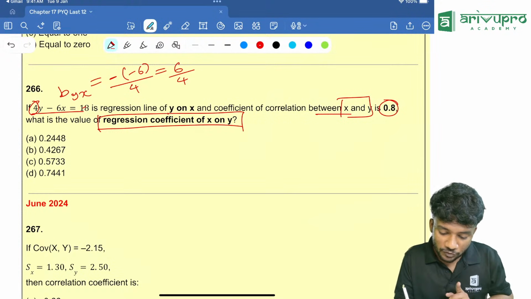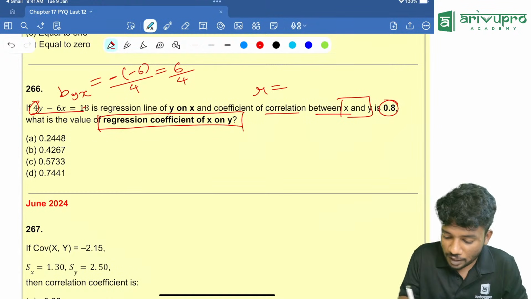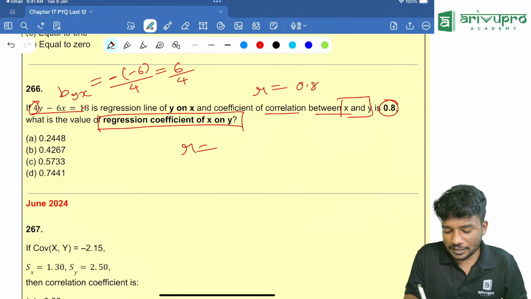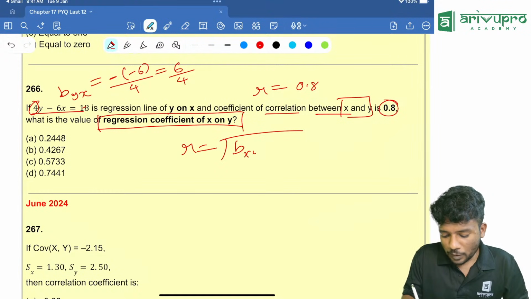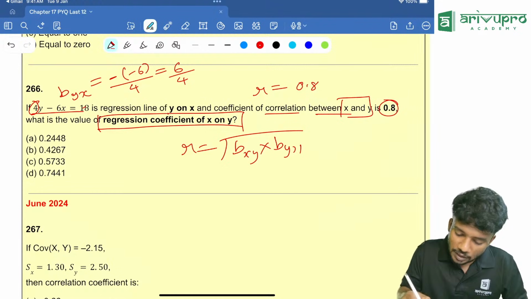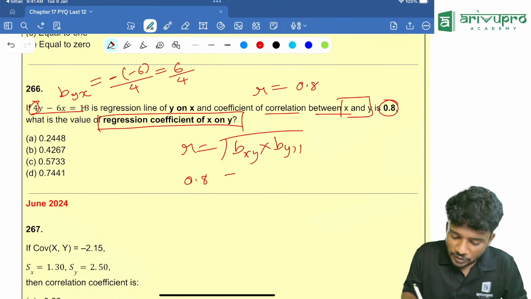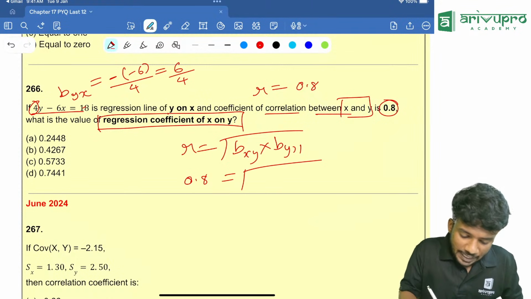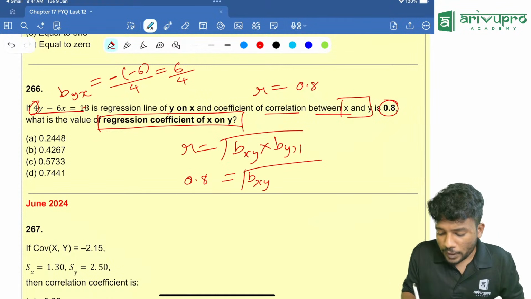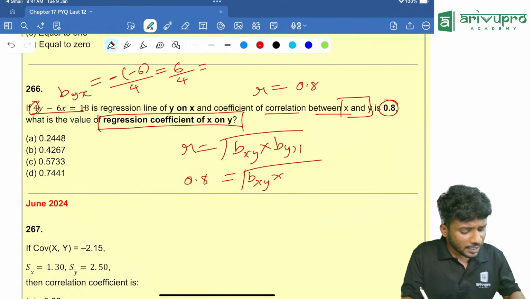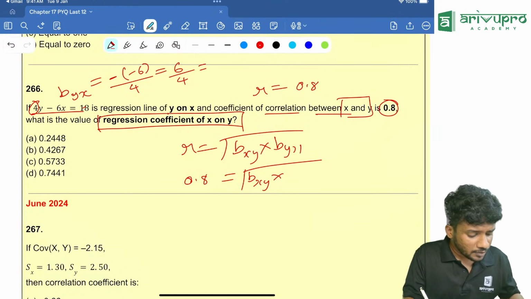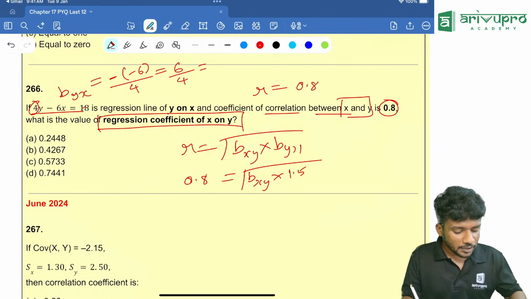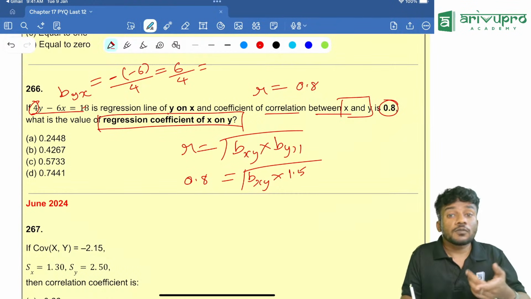Now what are we going to find? The coefficient of correlation is also given. R value is 0.8. We need to find bxy. Very easy. R is equal to root of bxy into byx. So 0.8 is equal to the root of bxy into 6 by 4. Take your calculator. 6 divided by 4 is 1.5. Now square both sides. 0.8 squared is equal to bxy into 1.5.